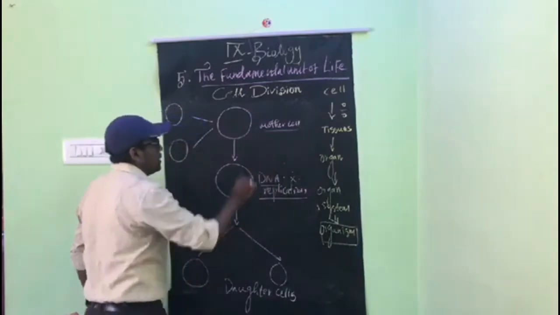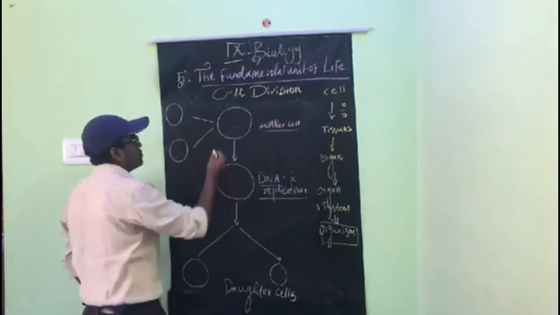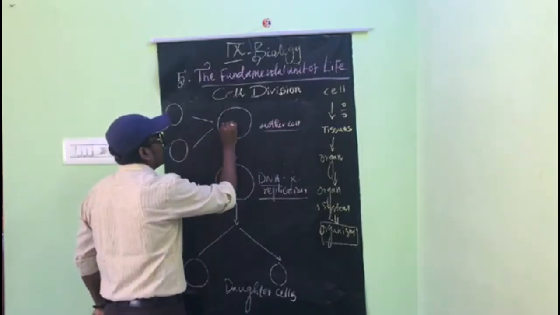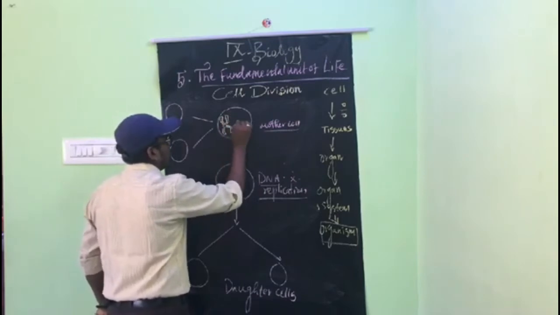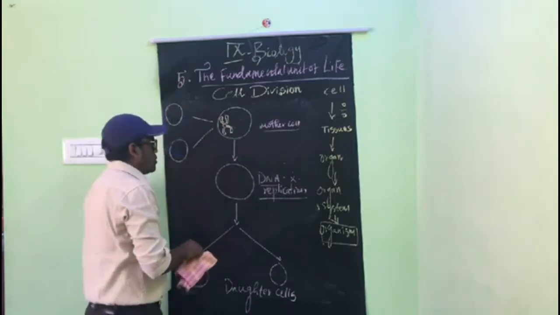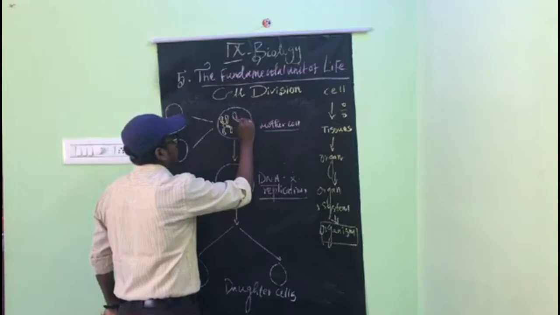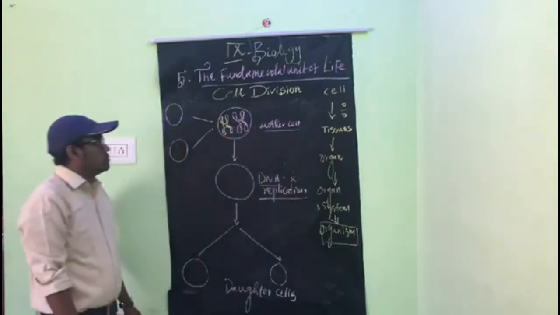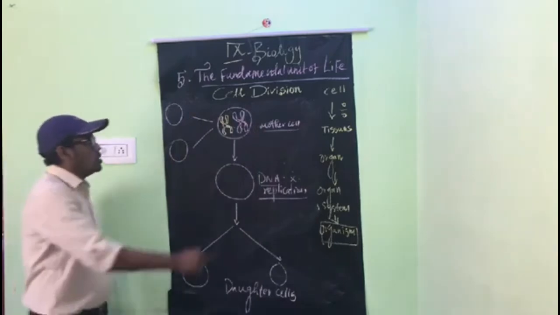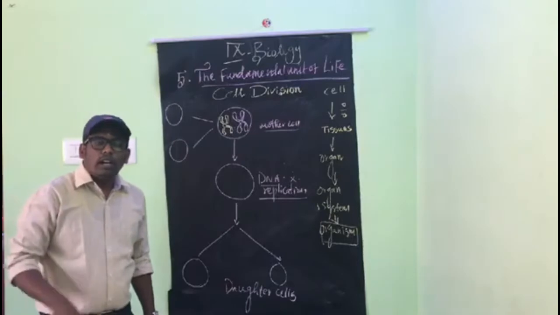So this is a mother cell. The mother cell contains chromosomes. We already studied what a chromosome is. The mother cell contains chromosomes, and the chromosome contains DNA.